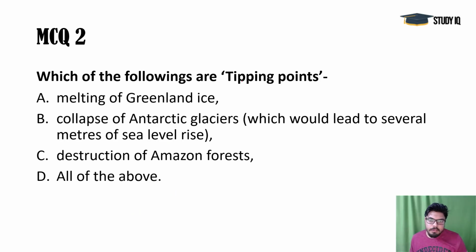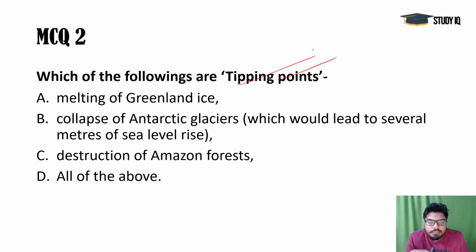Next, which of the following are tipping points? Tipping points mean that after that situation, there would be no reverse and no stabilization. Like if the Greenland ice melts totally, or the Antarctic glaciers collapse totally, and the Amazon forests are destroyed totally, then there would be no existence left for humans, because these are the important lungs and the important basic sources. All the drinking water sources are glaciers. If we talk about the biggest sources, then glaciers are the biggest. Rivers, lakes and underground water sources are a minuscule amount.